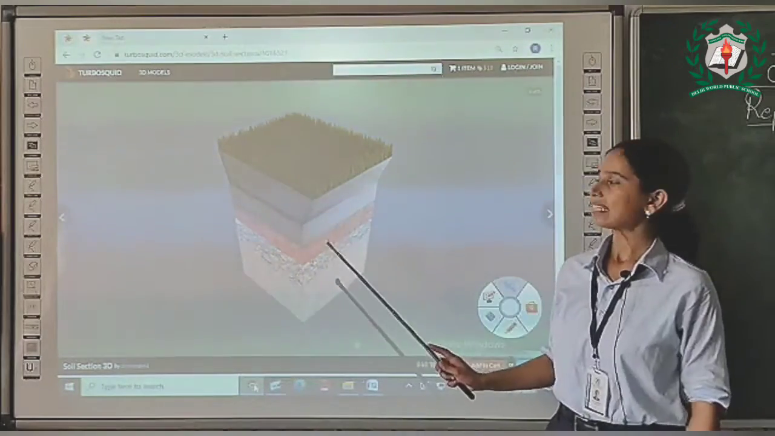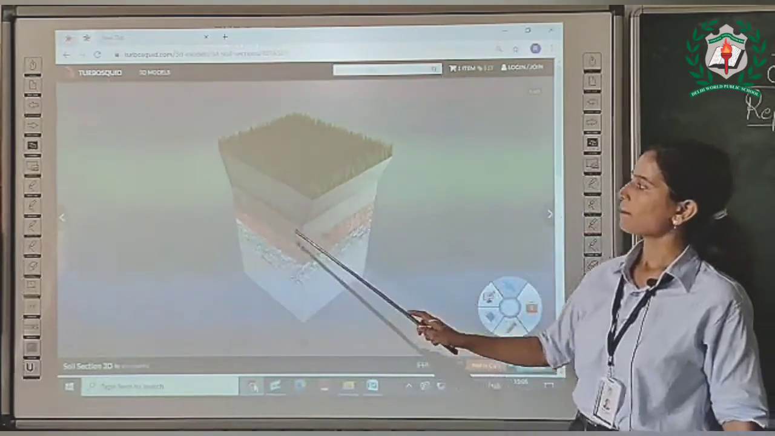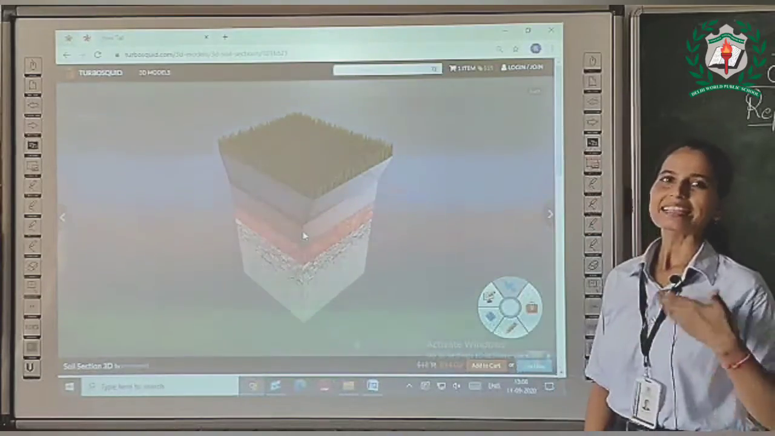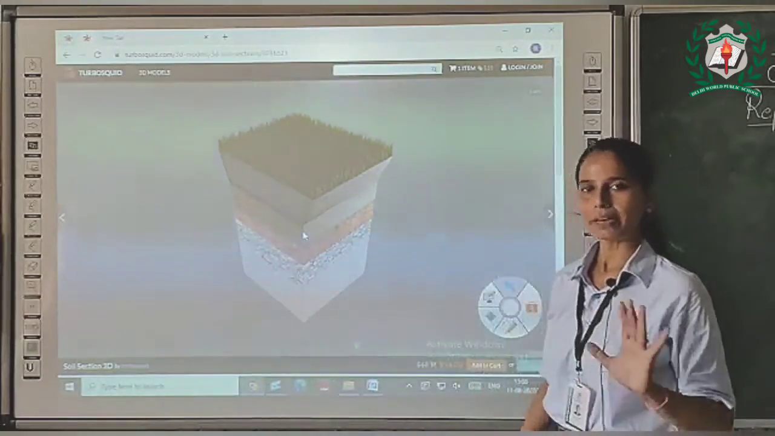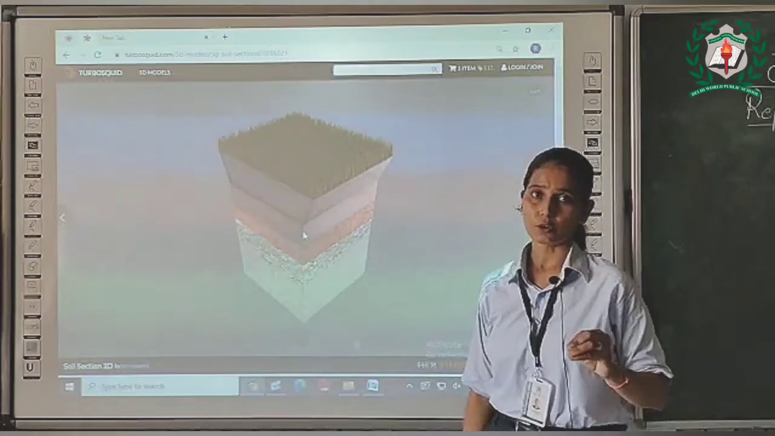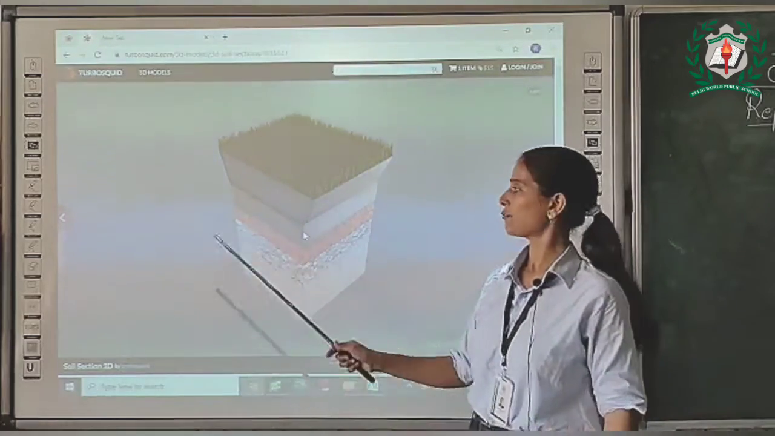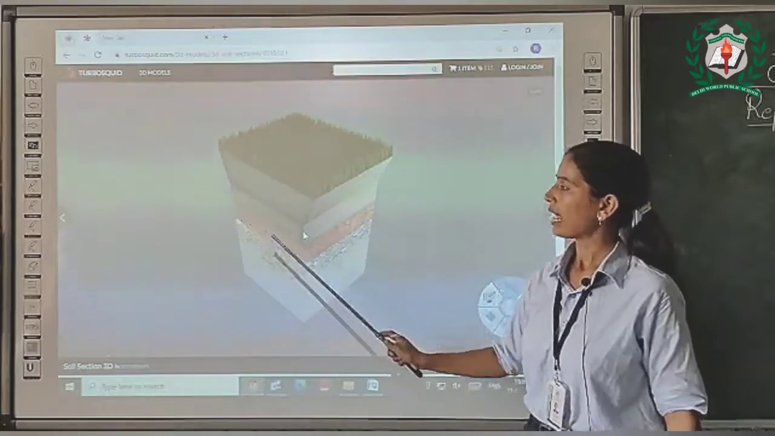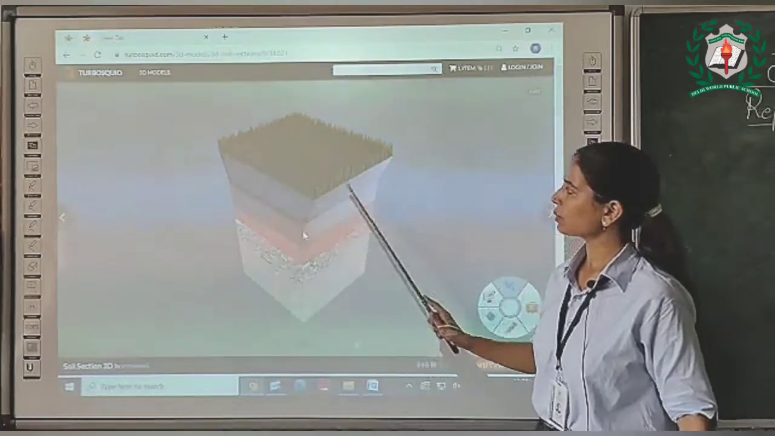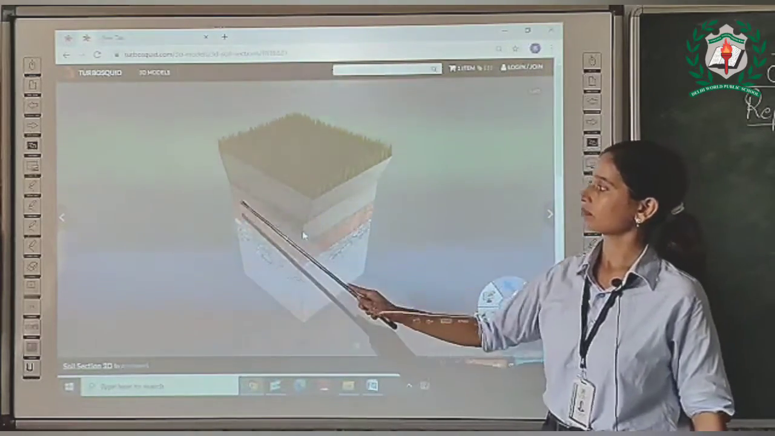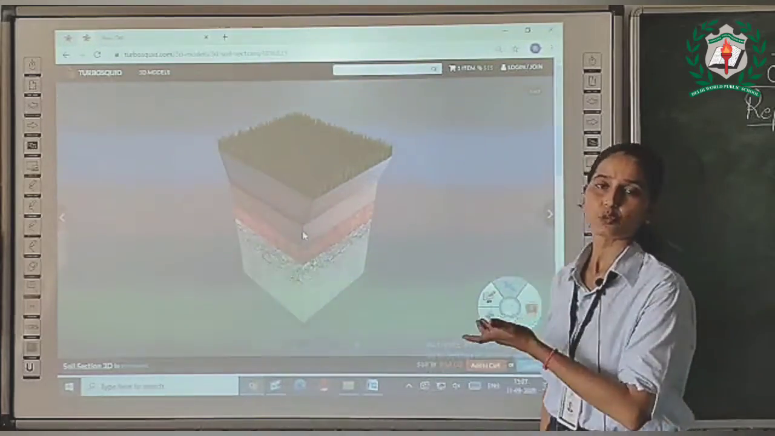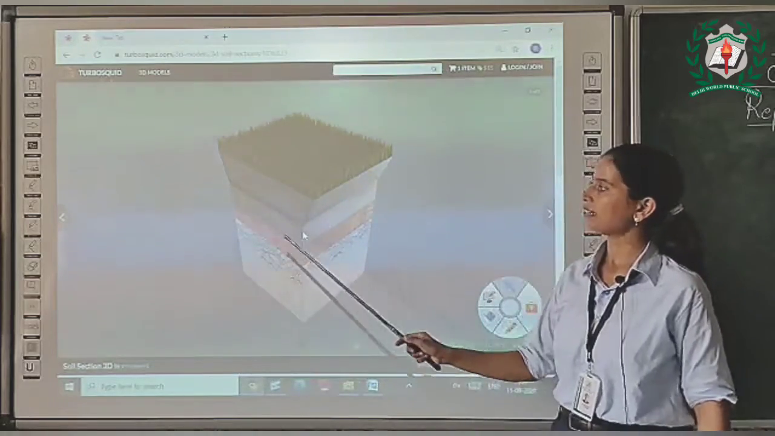Next is horizon B or middle layer. This layer is not as rich as topsoil in humus, but yes, humus is found here also, and this soil is very good for minerals. So all the minerals are found in this layer of the soil, and this soil is light in color. The topsoil was dark in color and this layer is light in color because humus is not present here in that much quantity. So that's why this layer is light in color.